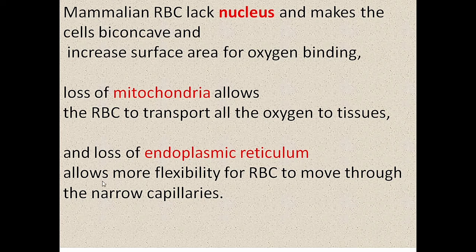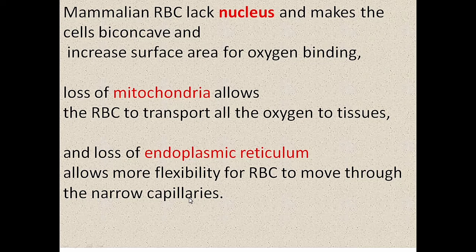Loss of endoplasmic reticulum allows more flexibility for RBC to move through the narrow capillaries. You know what is endoplasmic reticulum? They are net-like structures. These endoplasmic reticulum give strength to the cells. The cells get stiffness because of endoplasmic reticulum. In mammalian RBCs, endoplasmic reticulum is absent, so RBCs get flexibility. Because of the flexibility, RBCs can bend and move through the narrow capillaries.